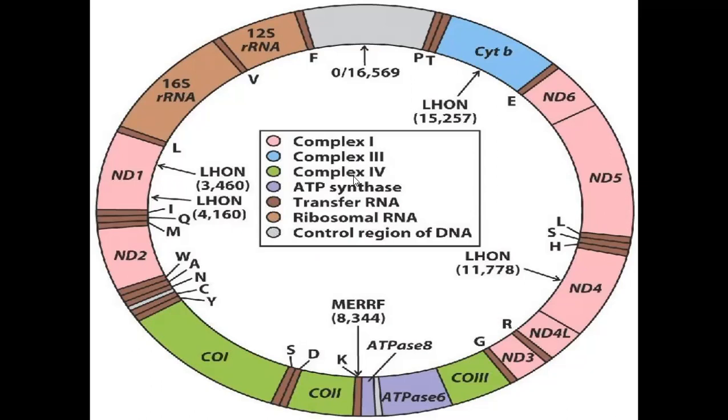These mainly help in the electron transport system and the production of ATP by ATP synthase. The transfer RNA, ribosomal RNAs, and control region DNA help in the synthesis of proteins by the transcription and translation mechanism.